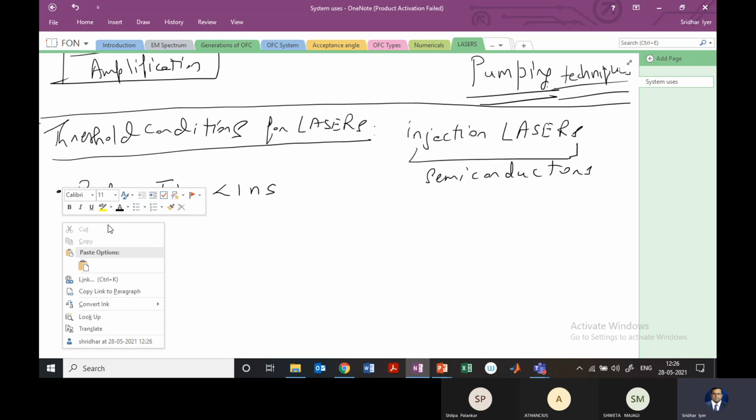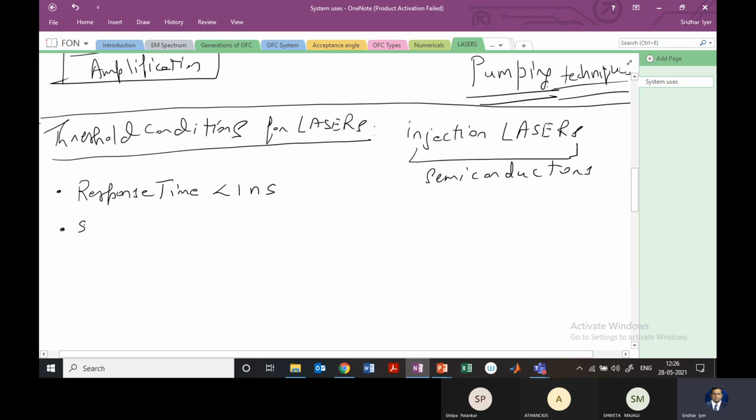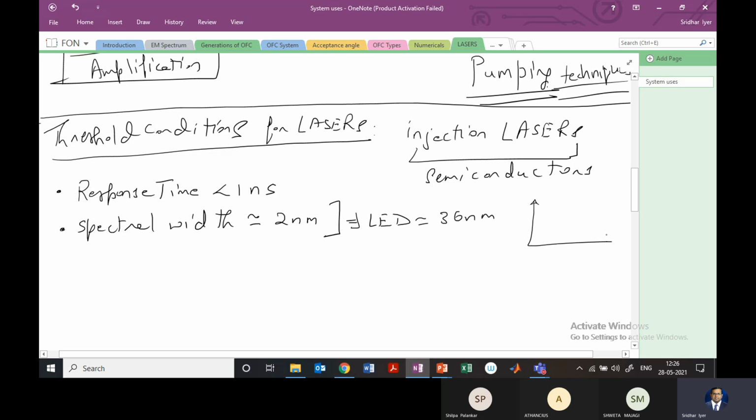Next, its spectral width. The spectral width should be about 2 nanometer. Compare this with that of LED. We discussed that LED will give you close to 36 nanometer. It was quite spread out. So if I just draw one diagram for you, over the frequency, we saw a diagram like this, where the peak wavelength was about 850 and the spread was about 36 or 40 nanometer, right? So compared to that, the spectral width in the laser should be very low, about 2 nanometer, right?